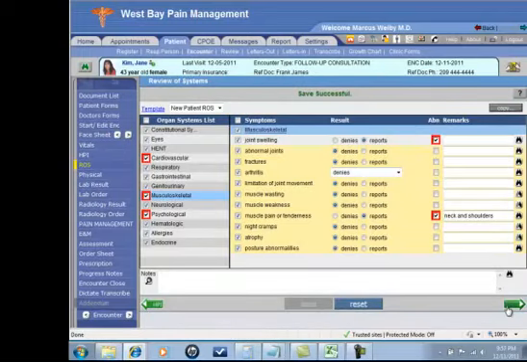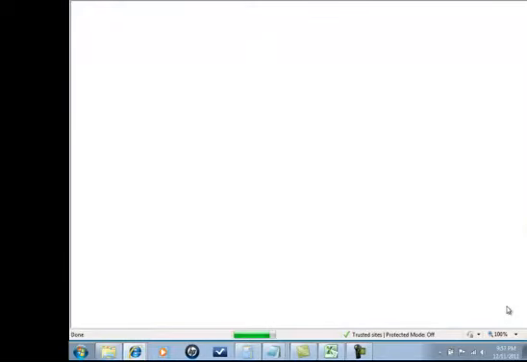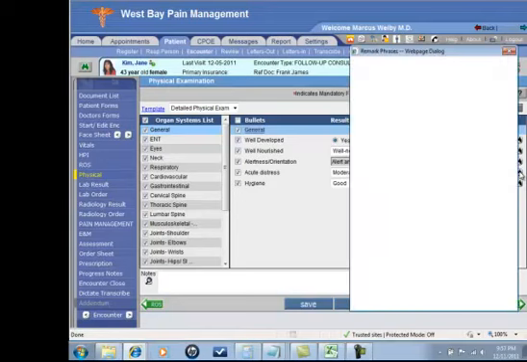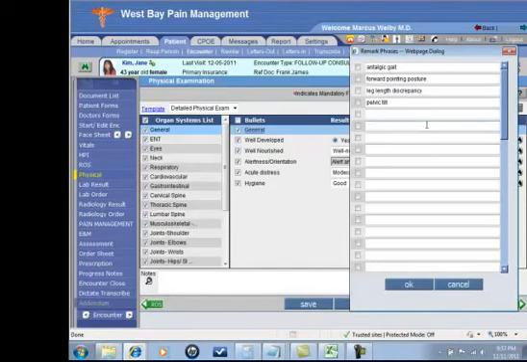The next green arrow at the bottom right is taking me to an objective exam. I can choose a detailed physical, I can do a follow-up physical. I can come down one at a time, or I can check everything off very quickly with all the defaults. Except maybe under general, the patient is in moderate distress. You'll see that you always have areas to the right where you can put in any comments to modify any of the questions, but you also have these binoculars where you can jump into your favorite phrases.